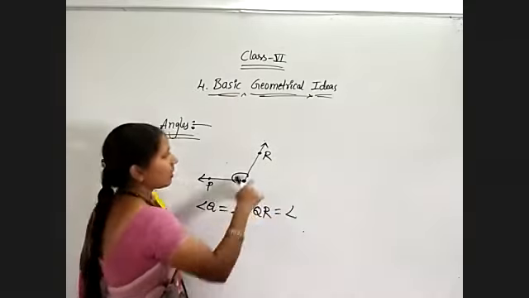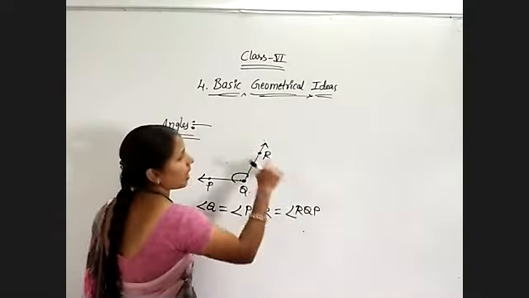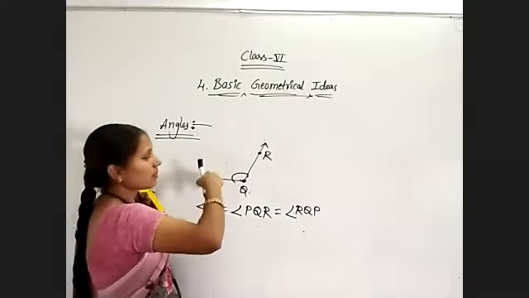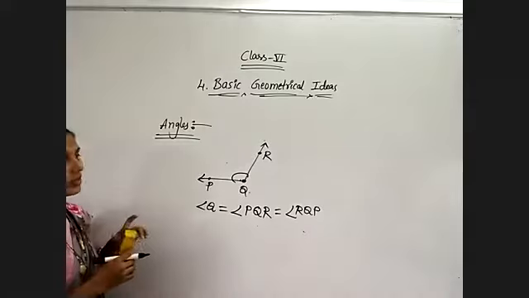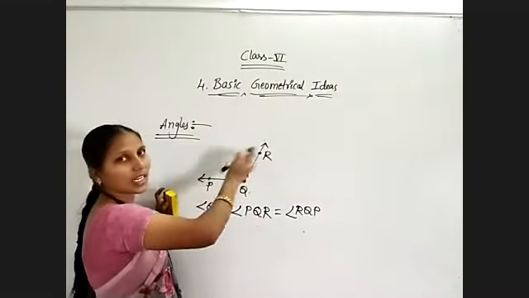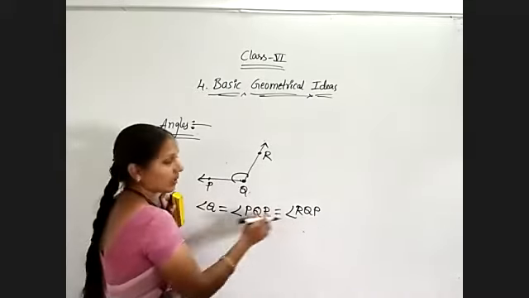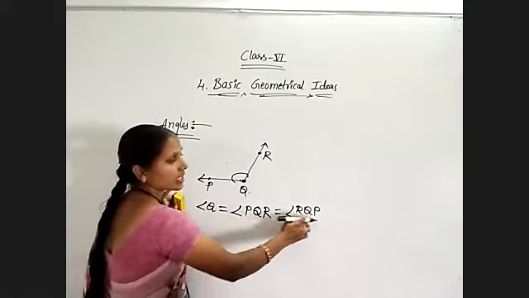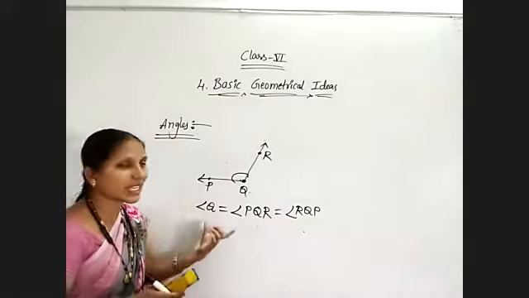And angle RQP. RQP is the clockwise direction, PQR is the anti-clockwise direction. That's all, so don't confuse. Whatever angle is there, first mention that, and the remaining adjacent points for that angle, write by interchanging them. PR I wrote first and next RP I have written. That's all. That is about how to name the angles.